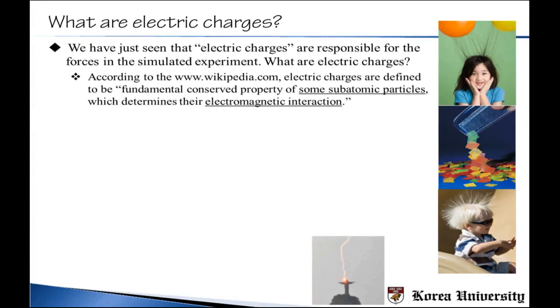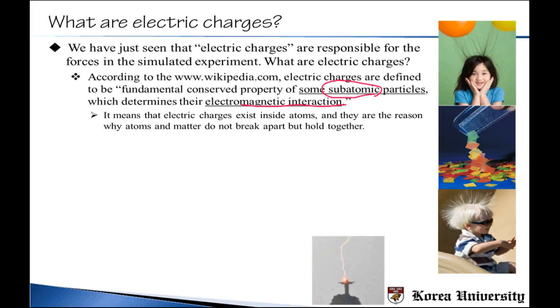So you can see that the definition in Wikipedia.com is not very easy to understand. But basically it means that it comes from subatomic particles, and subatomic means something smaller than atoms. So charges are something smaller than atoms. And it determines the atoms' electromagnetic interactions. What it basically means is that there is an interaction or forces between electric charges.